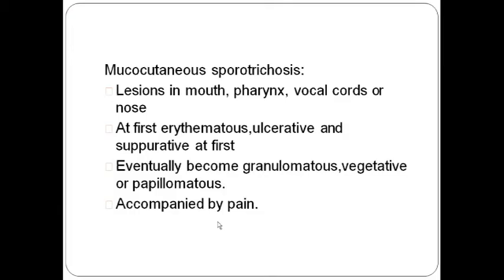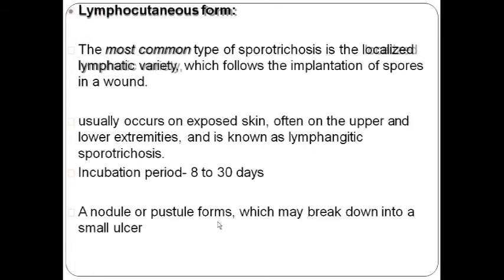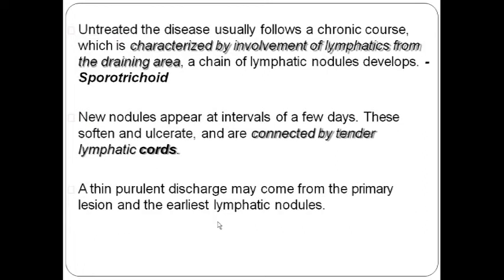Now we discuss a few characteristic features. Untreated disease usually follows a chronic course, which is characterized by involvement of lymphatics from the draining area. So a chain of lymphatic nodules develops, known as sporotrichoid, and nodules appear at an interval of a few days.